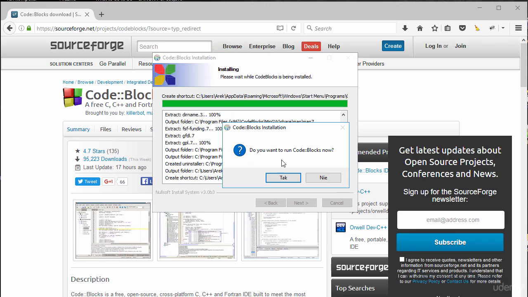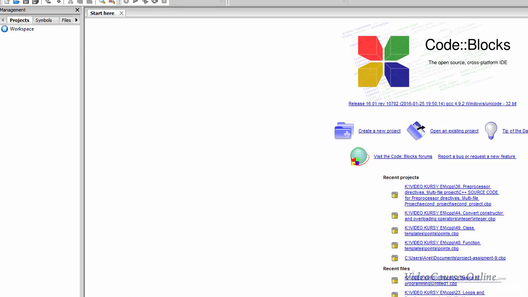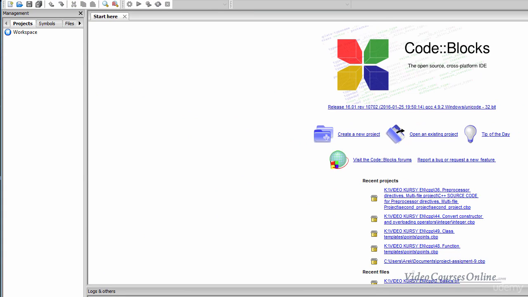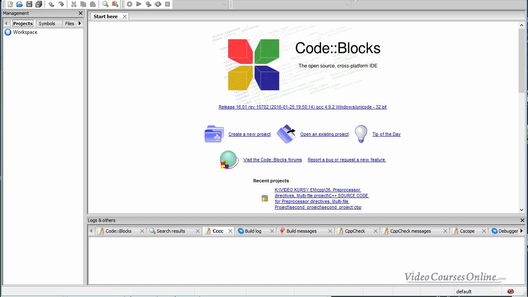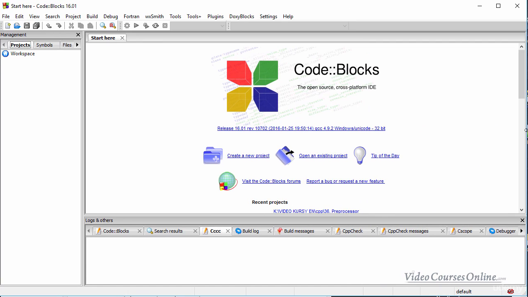Okay, and now we are being asked, do you want to run Code::Blocks now? Yes. Tak means yes in Polish. Sorry, I don't know why it didn't get translated. And now when we open it, as you can see, we've just opened our IDE. I need to make it a bit smaller, because I do not record my entire screen. And we have now here the IDE, Integrated Development Environment.